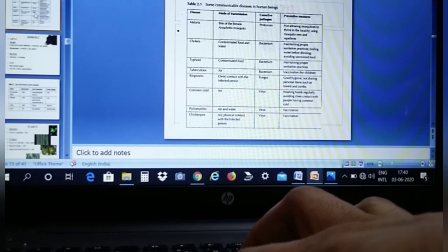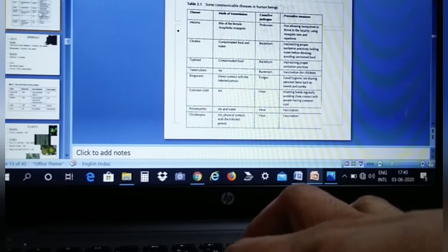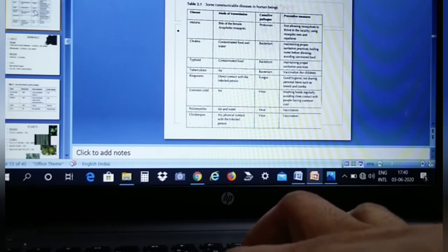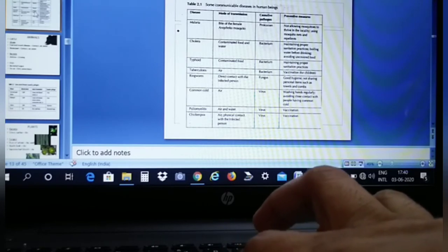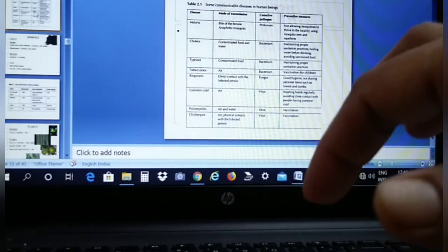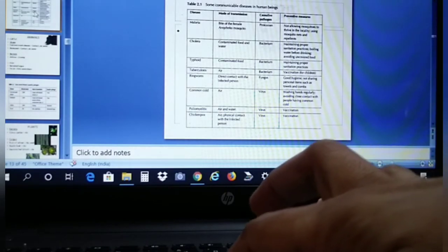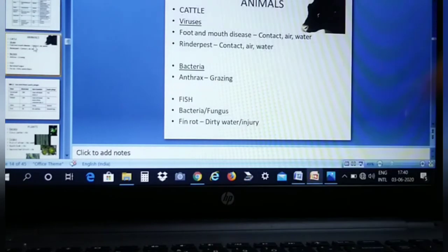Preventive measures, vaccination. Chickenpox, again here you can see air, physical contact with infected person, causative pathogen virus, and preventive measures, vaccination. So these are the different ways communicable diseases infect people, and you should take care of it.